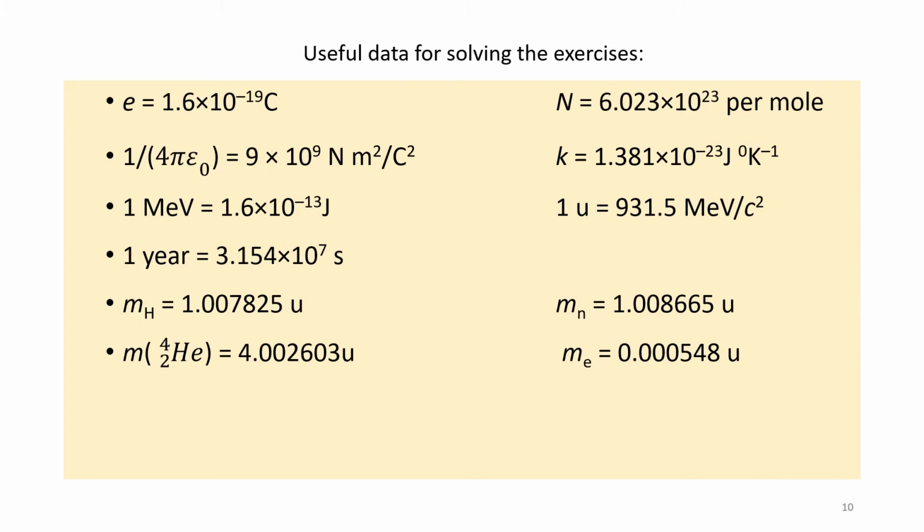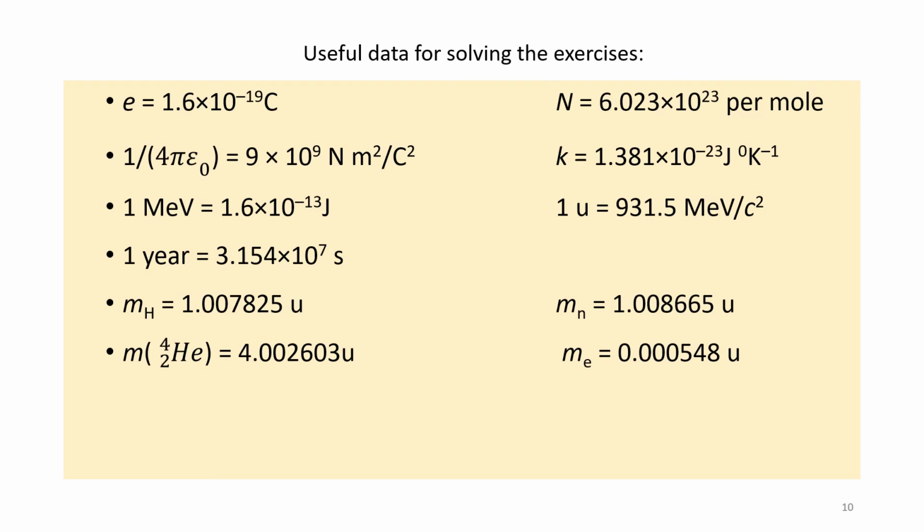K, we know, is 1 over 4 pi epsilon naught. That is equal to 9 into 10 to the power of 9 newton meter square per coulomb square. And k is also written, by substituting the values of pi and epsilon, we get k is equal to 1.381 into 10 to the power of minus 23 joules per degree Kelvin.